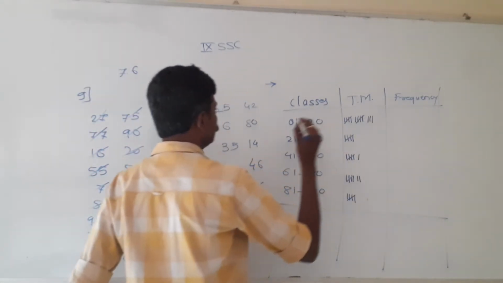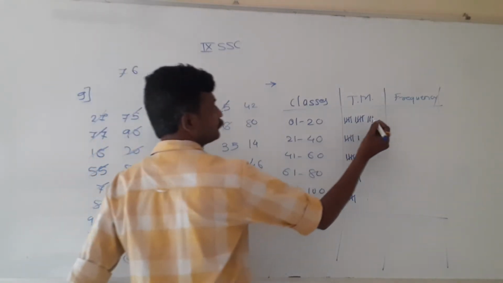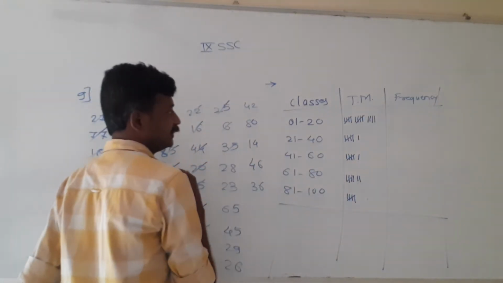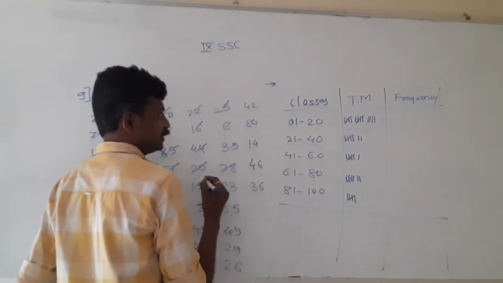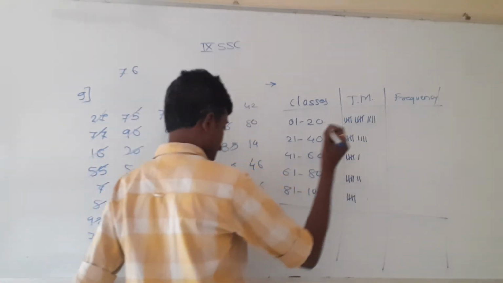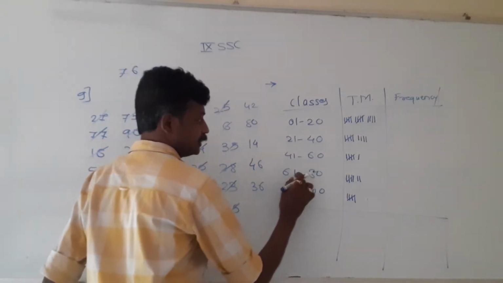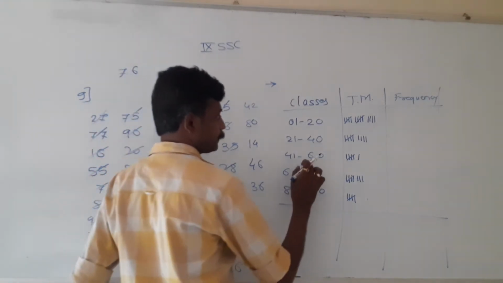20. First group 25. Second group 6. First group 35. 35 is smaller than 40. Second group 28. Second group 23. Again second group 65. Second last group. Now after 65, 45.